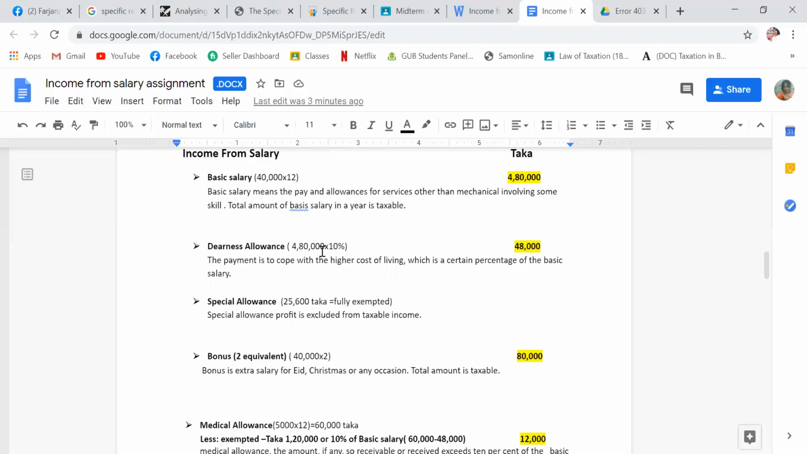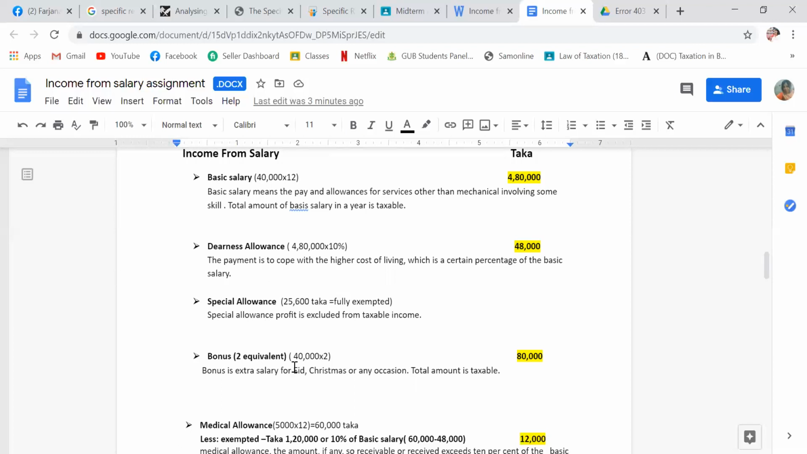Dearness allowance. Dearness allowance is the payment to cope with the higher cost of living, which is a certain percentage of the basic salary. Here we take 10% of the basic salary. So the basic salary of 4,80,000 into 10% makes the dearness allowance 48,000. The special allowance is 25,600 taka. Special allowance profit is excluded from the taxable income. That is fully exempted, so on special allowance you don't have to pay any tax.